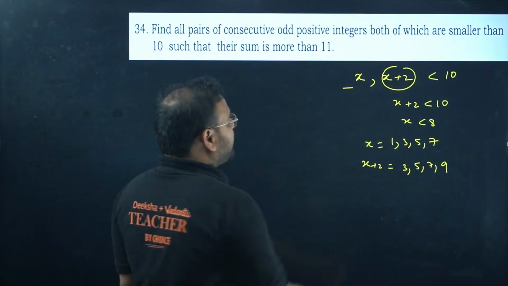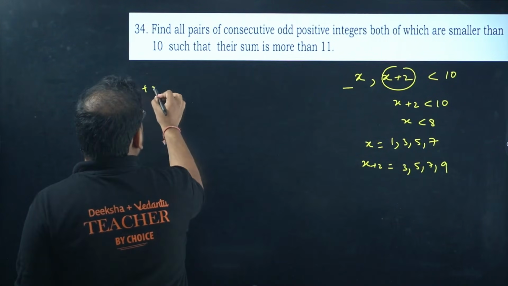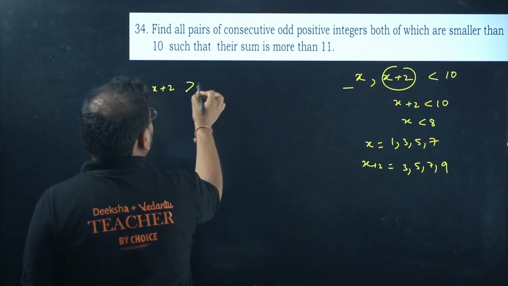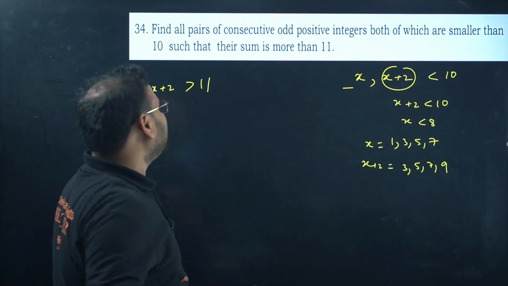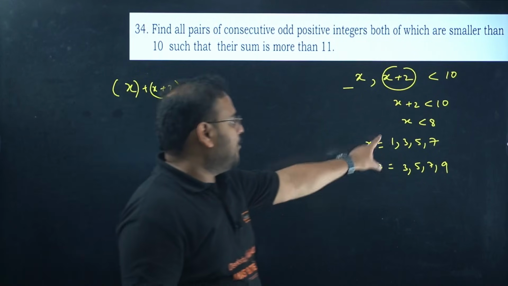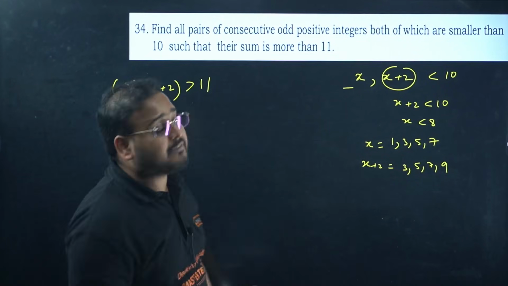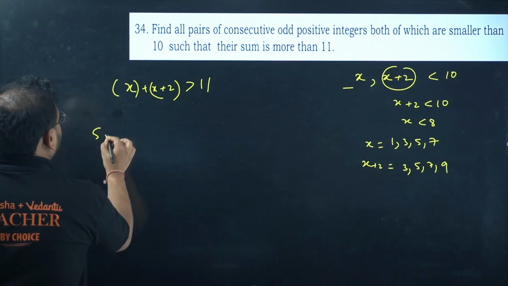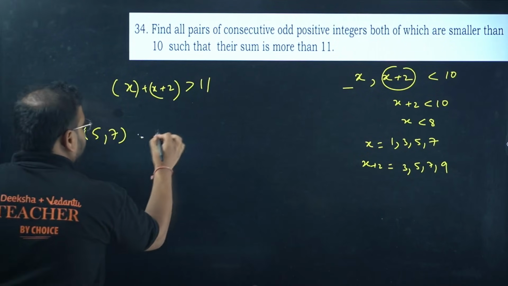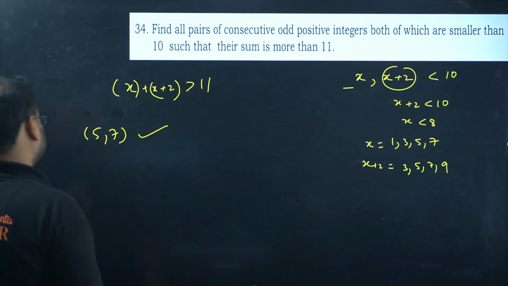Right. So now if you make the ordered pairs, they're saying that the sum of x and x plus 2 should be more than 11. Now you already have the ordered pairs. Check. 1 plus 3 is 4, not possible. 3 plus 5 is 8, not possible. But 5 and 7 possible, because 5 plus 7 is 12, which is more than 11.